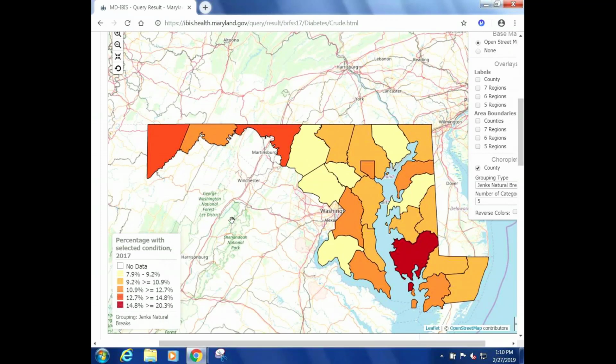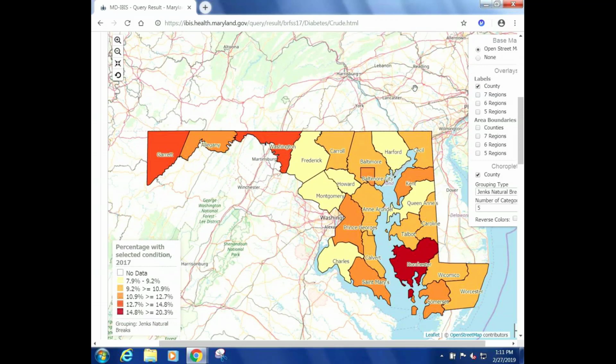Now, there are two things that you probably notice right away. One is that the map does not have county labels, and the other is that the map appears to be color-coded. So I'll explain both of those right now. If you would like to see the county labels on the map, you can go to this white box in the upper right corner, and here where it says labels, you'll click on county, and they automatically appear.